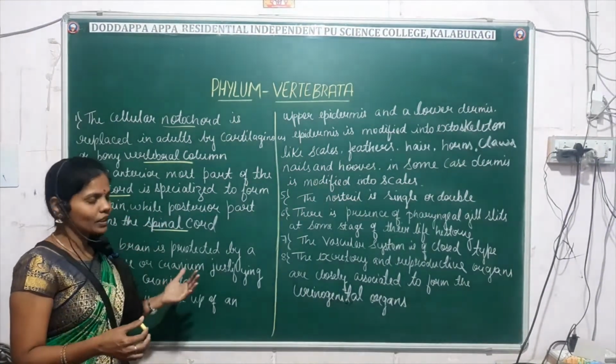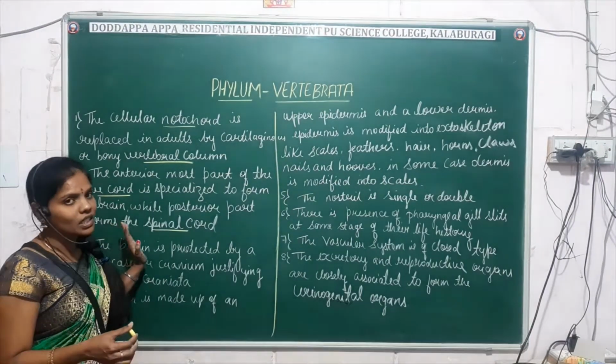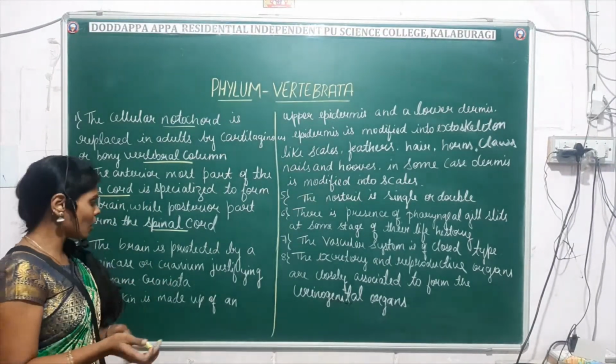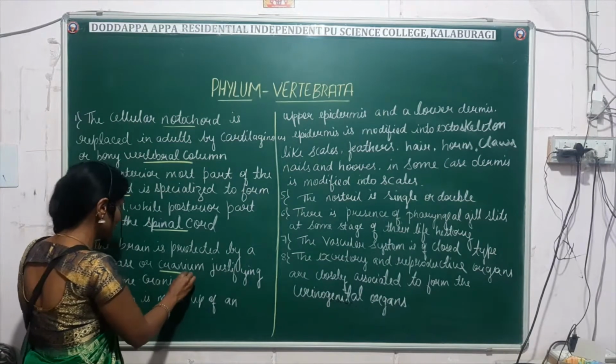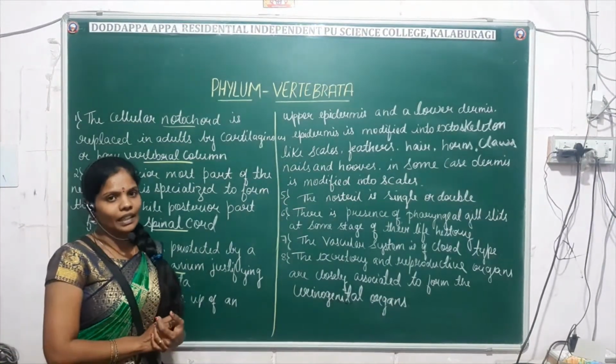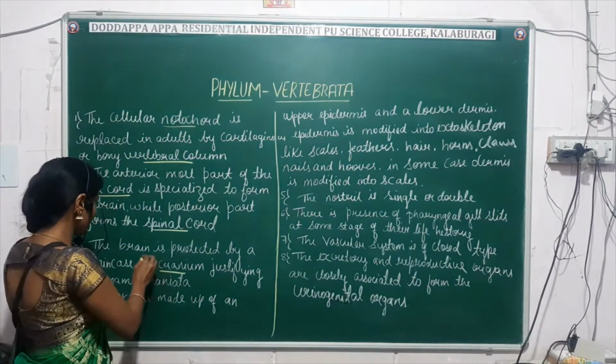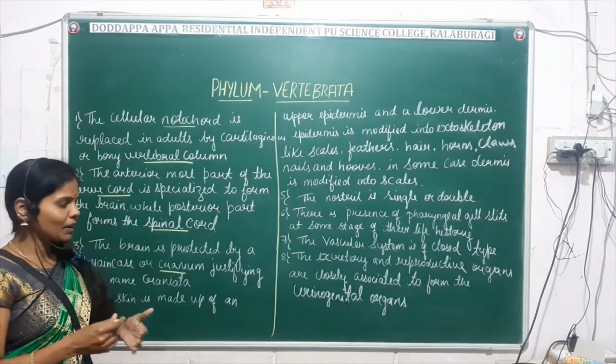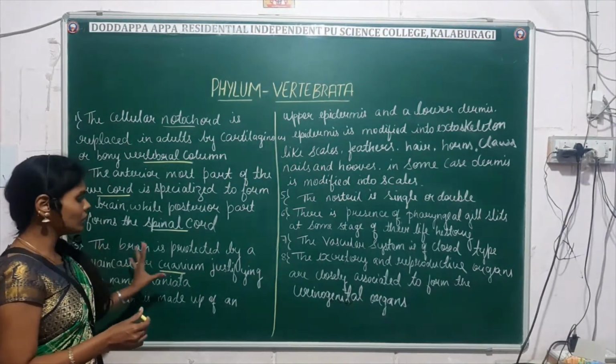Another important feature: the brain is covered by the brain box, also called the cranium, which justifies the name Craniata. The brain is protected by the brain case or the cranium.